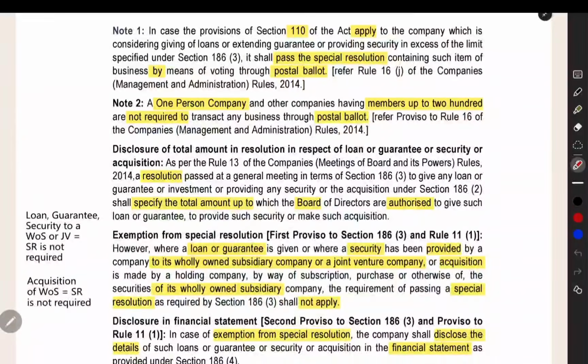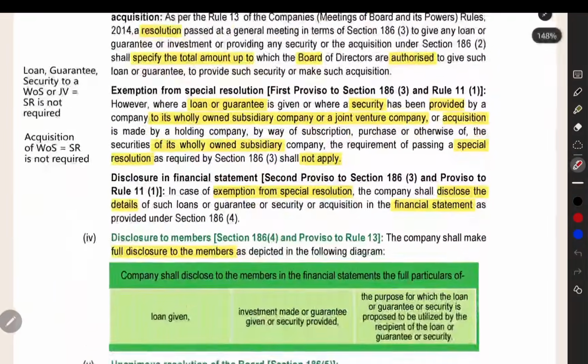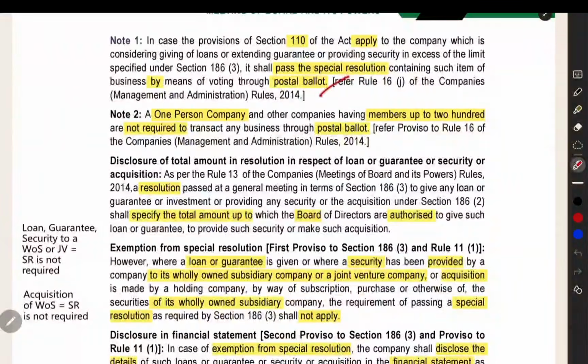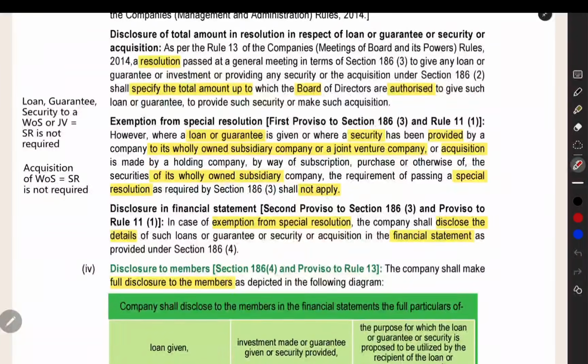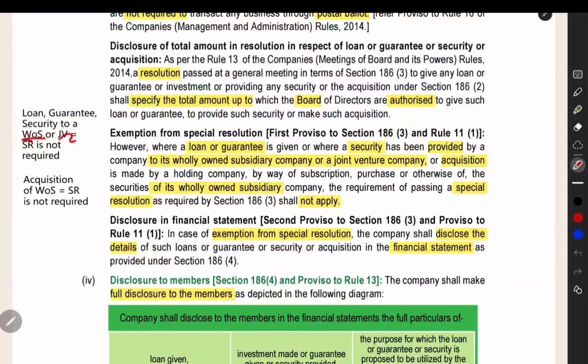Next, this kind of special resolution that you are passing, particularly in this section, it should be passed by way of postal ballot. This is an important point. And 1% company and members up to 200. If your company has members up to 200, you need not do this through postal ballot. Next, loan guarantee security. If you are giving to a wholly owned subsidiary or joint venture, the special resolution is not required.